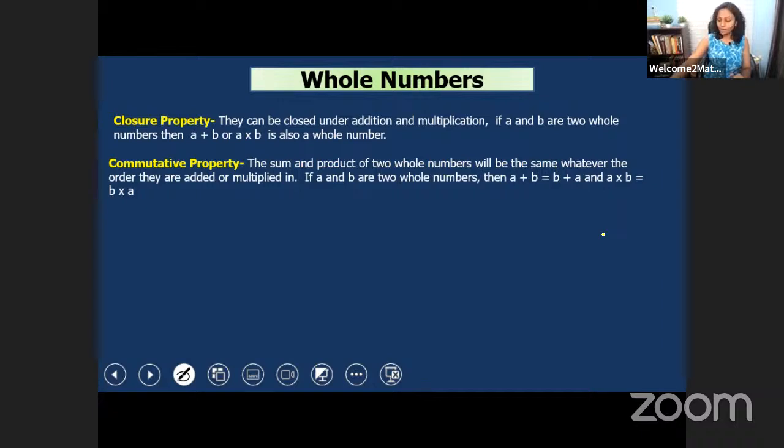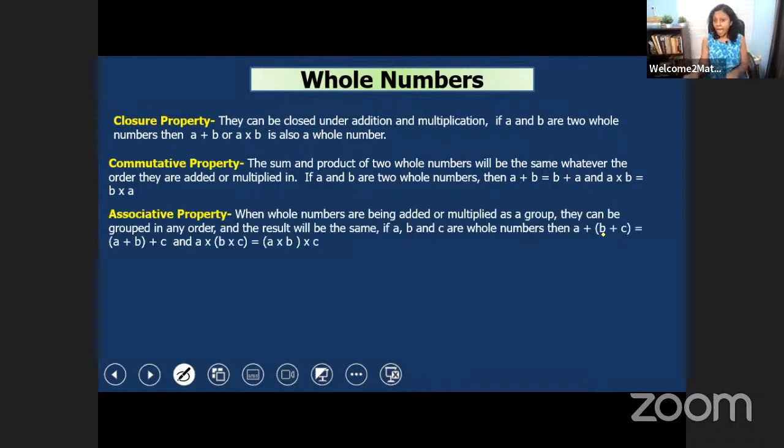So got it? Now let's see the next property, and it's associative property. And what is associative property? When whole numbers are being added or multiplied as a group, they can be grouped in any order and the result will be the same. Just like if you have many numbers, I mean A plus B plus C.